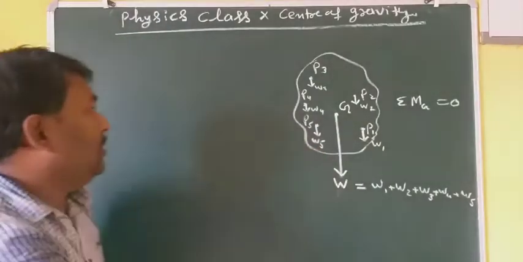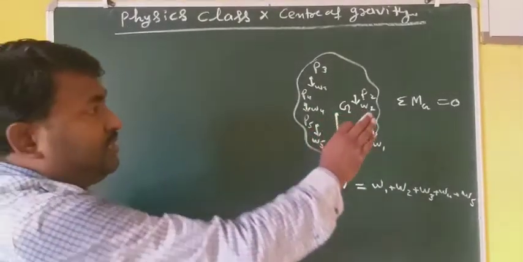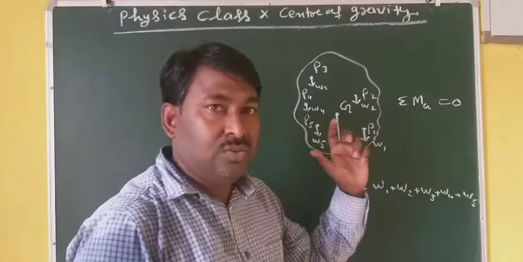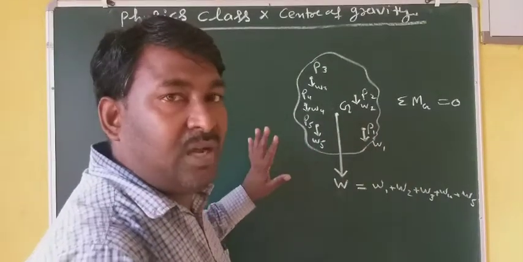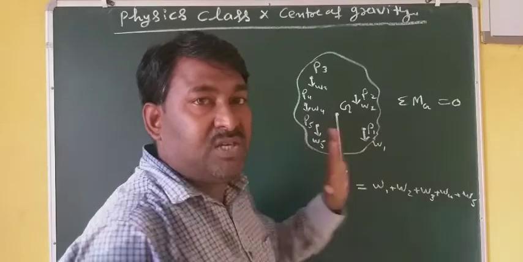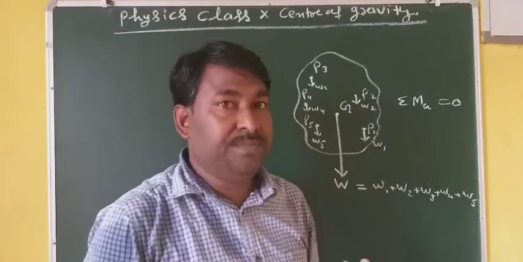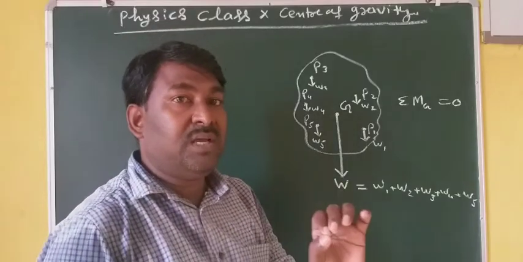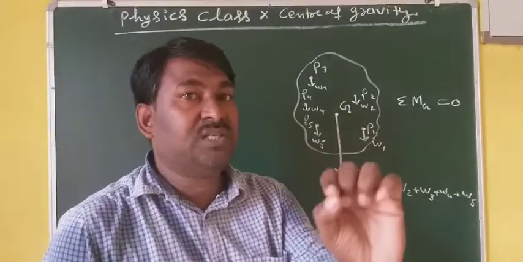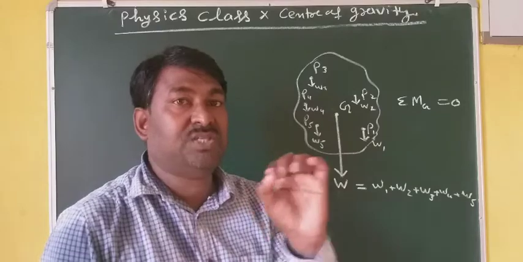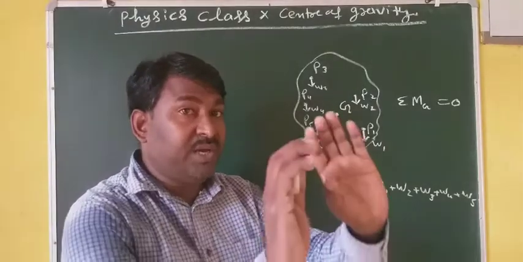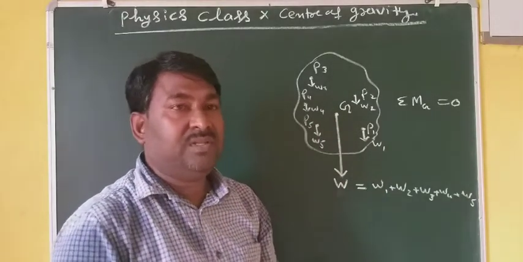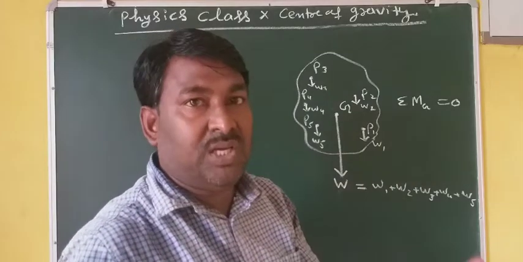Now, the point is that center of gravity depends on what? First point, center of gravity depends on the shape of the body, or in other words, the distribution of masses of the body, or mass distribution of the body. If a body is deformed in shape, then its center of gravity will change.